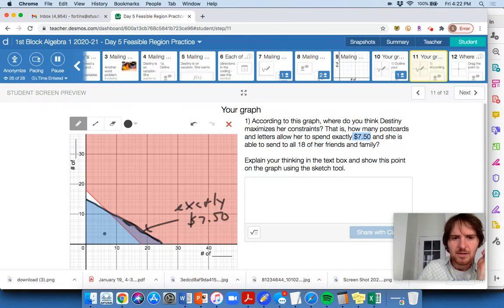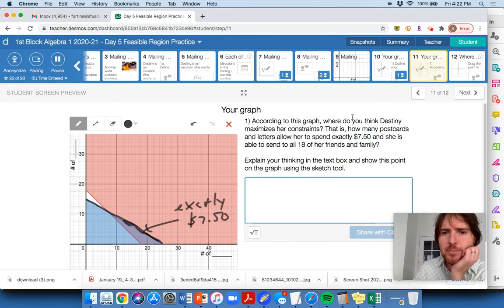And anything down here lower than this in the blue is less than $7.50, so it's okay. It's still part of the solution region. This is where the feasible region is, because this is more than 18 here. So according to the graph, where did Destiny maximize her constraints? That is, how many postcards and letters. So exactly $7.50. Somewhere on this point is going to answer this final question right here.